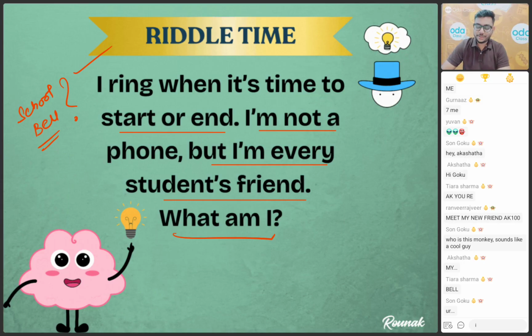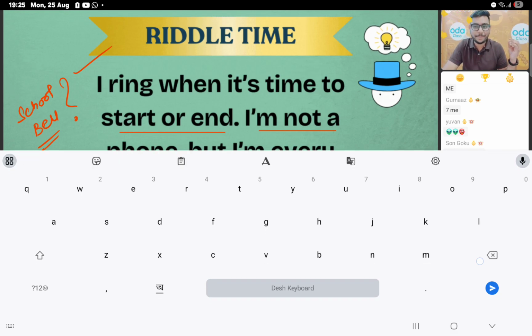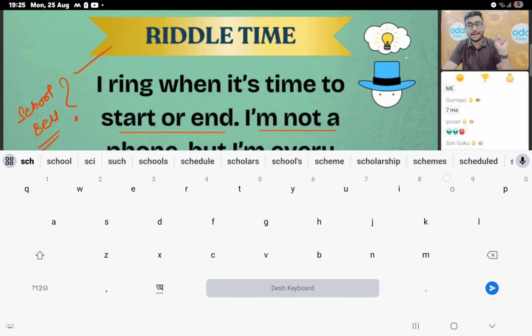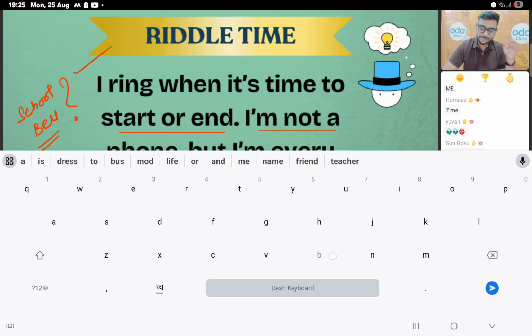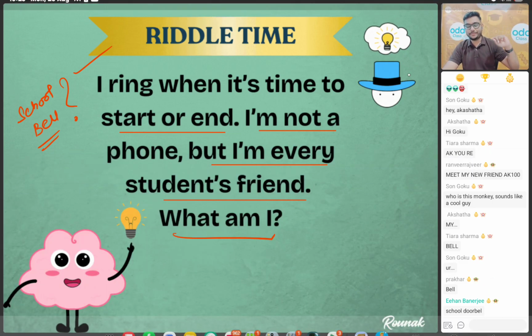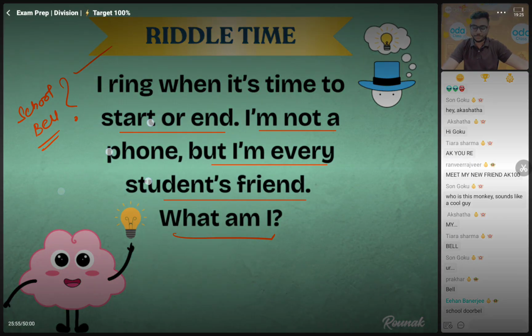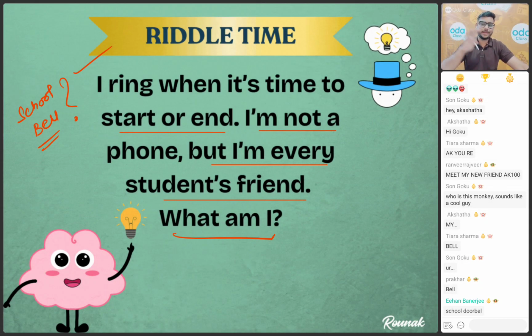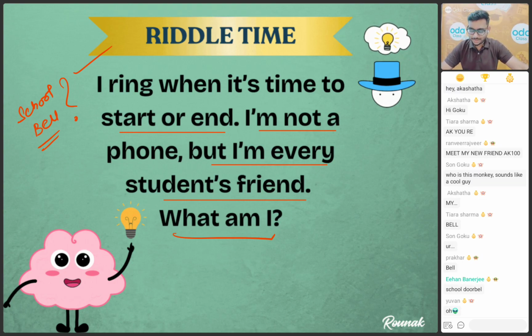Okay, bacho. Tell me, when I was a student, we became very happy when we heard the last bell in school, right? Does the same thing happen with you, yes or no? When you hear your last bell in the school, you are very excited. Now we have to go home, right? You are also getting excited for that? Yes, the last bell is the best one, right? And when we have the first or second, it's very boring. We have so many classes after that also. So that's a great thing, right?